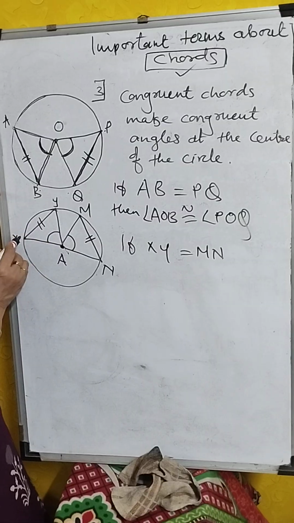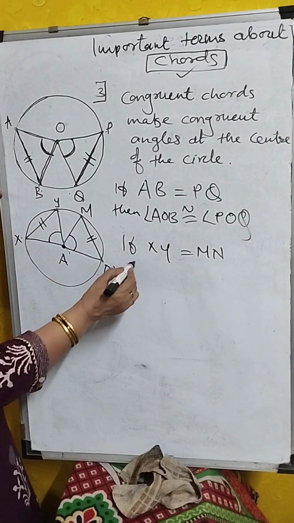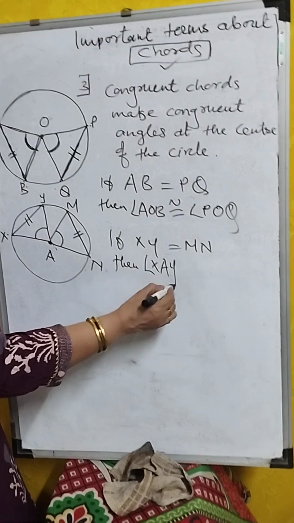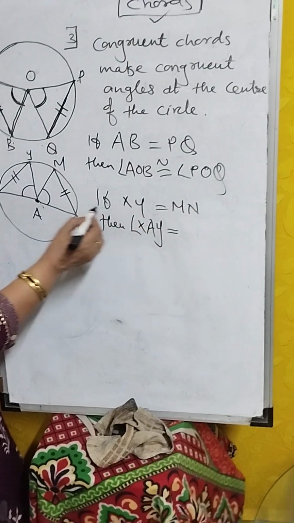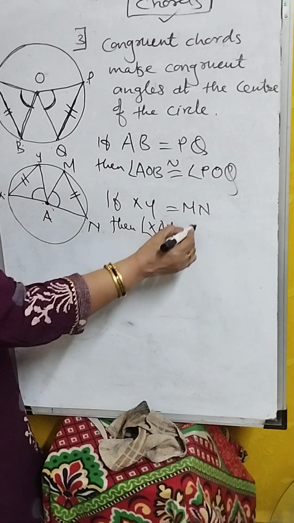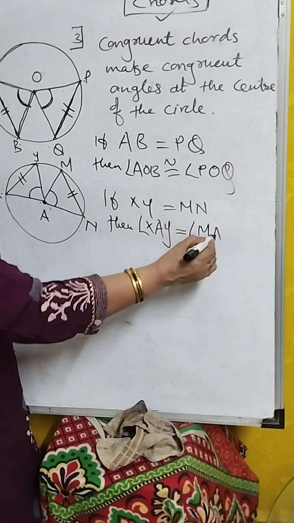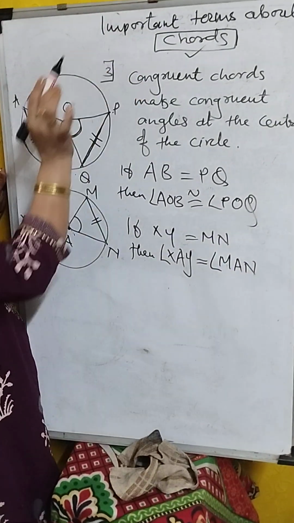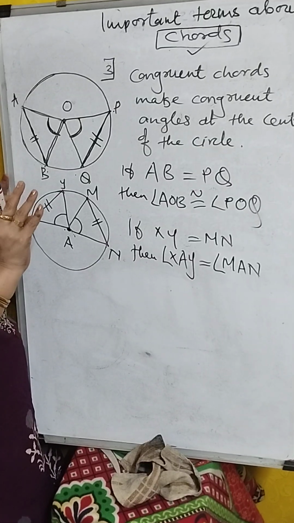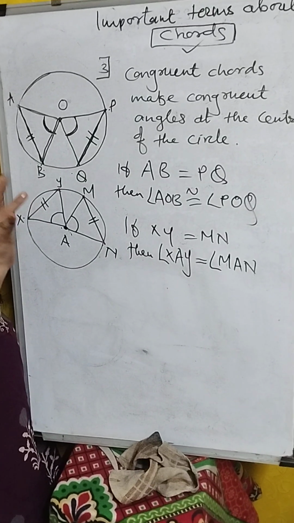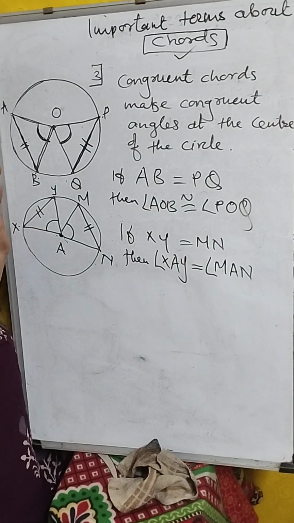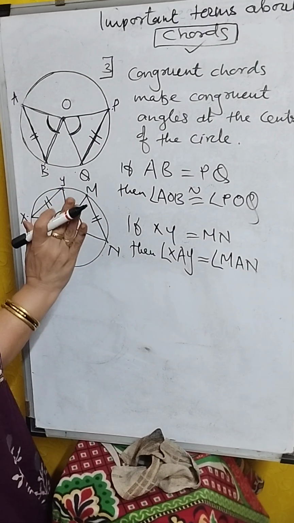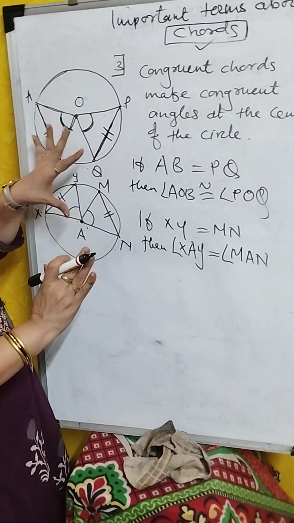That is, angle XAY is equal to angle MAN. This is clear for you. These are the three properties which are very important about chords.